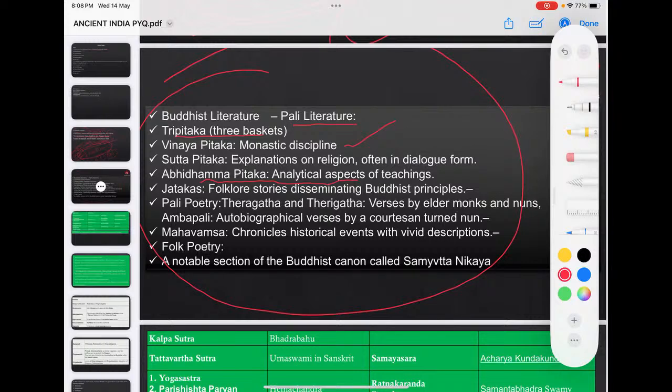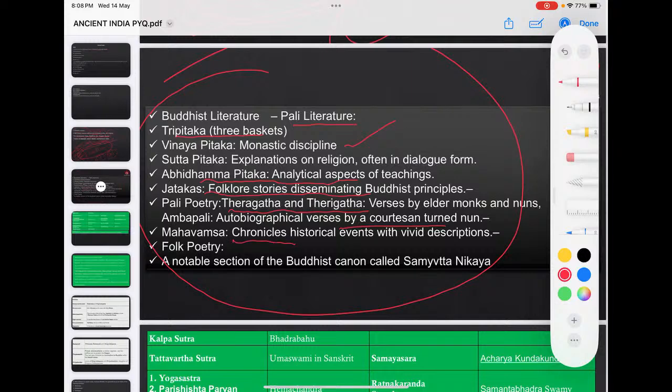Then Jatakas are an example of non-canonical literature. Then this poetry was also asked in the exam: Jatakas, Thera Gatha and Theri Gatha are asked. Then Ambapali, autobiographical verses by a courtesan turned nun. Then Dipavamsa and Mahavamsa, they are Ceylonese chronicles.